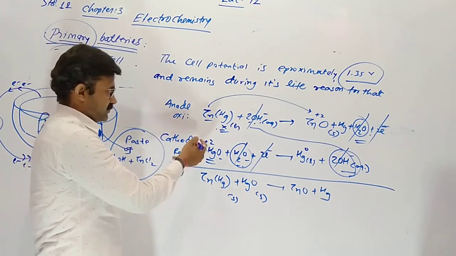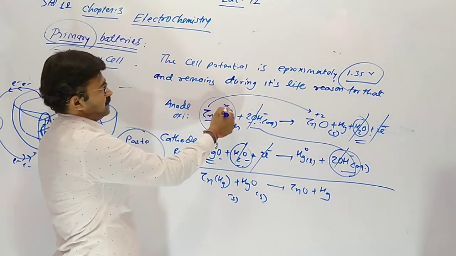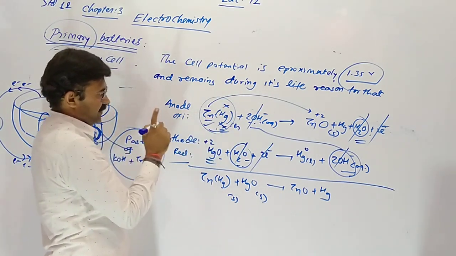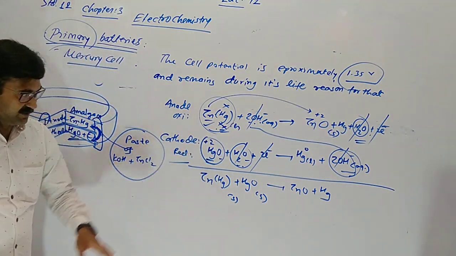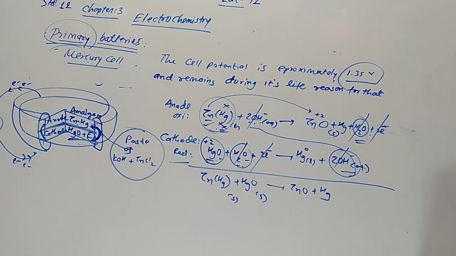In mercury cell, which one experiences oxidation? Don't make mistake, not mercury, only zinc. Which one experiences reduction? So mercury oxide. These are MCQ.